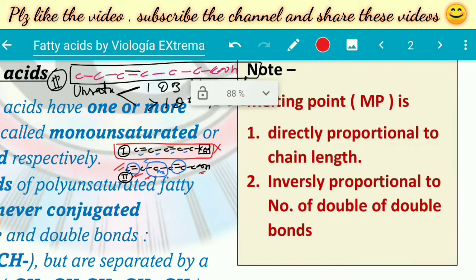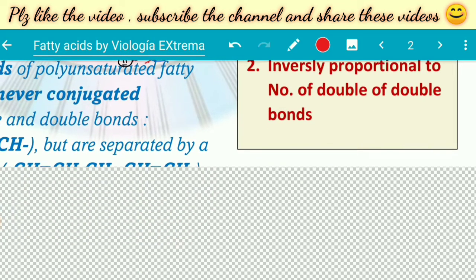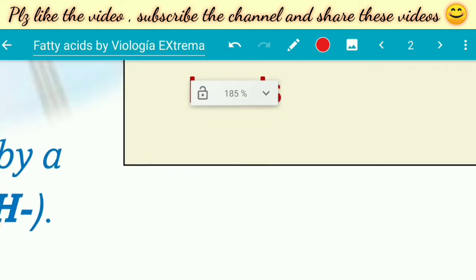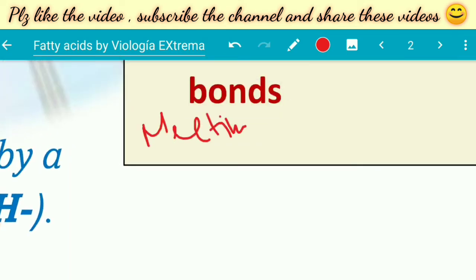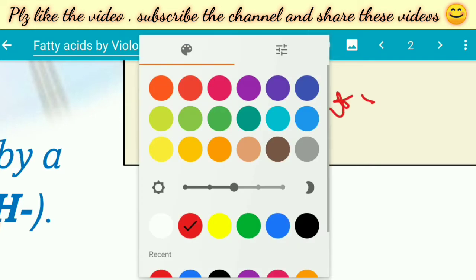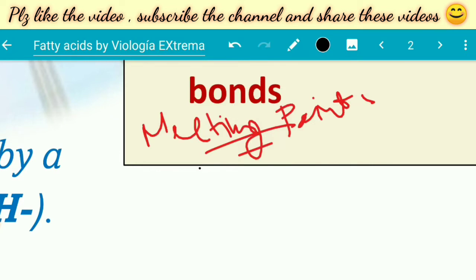Now we'll talk about some physical properties which are affected by the number of double bonds and the hydrocarbon chain length. We take the physical property of melting point. Melting point is affected by two factors. If we increase the number of carbon atoms in the hydrocarbon chain, that is the chain length, the melting point will increase.